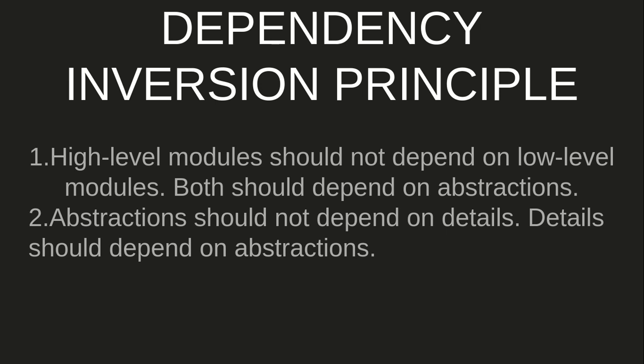It should depend on abstraction. What do you mean by abstraction? It means that the higher level modules should not communicate directly with the concrete classes. They should communicate using either an interface or an abstract class. In the dependency injection lecture, I will explain why this is so useful, and if you don't do that, what pitfalls you might face.